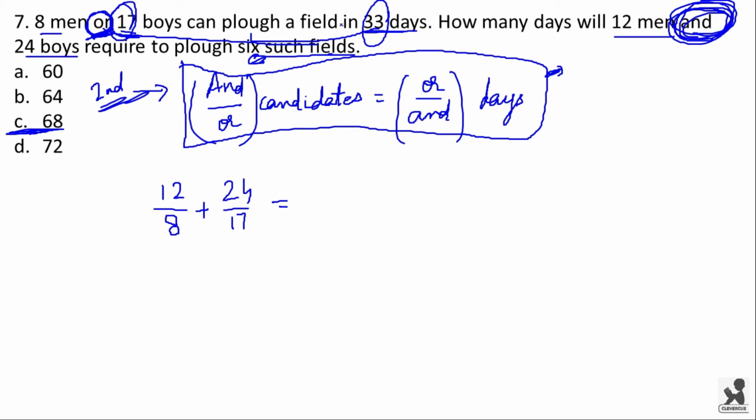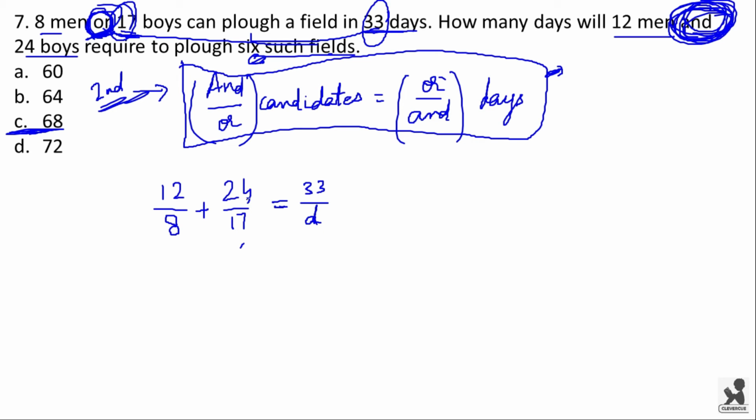With this OR, number of days which is given is 33 divided by, and we have to find here the number of days which is connected with this AND. So here we will be taking a variable which can be D. I hope you understood. Here 12 and 24 are connected with AND, and 8 and 17 are connected with OR. So this is the blind formula you have to remember. And here with OR, the days which is connected is 33, and with AND the days which is connected is assumed to be D, and we have to calculate the value of this D.